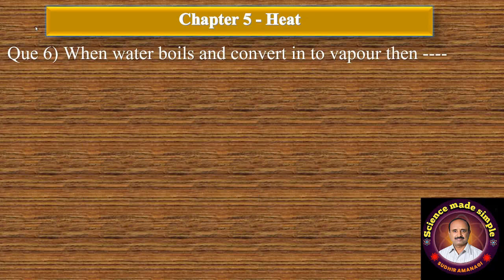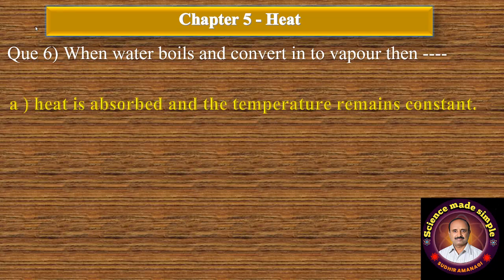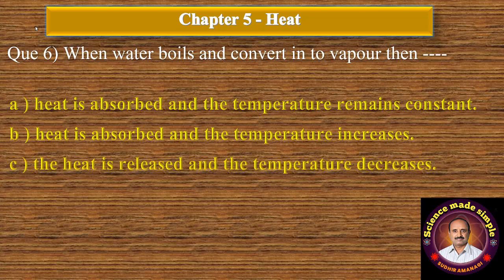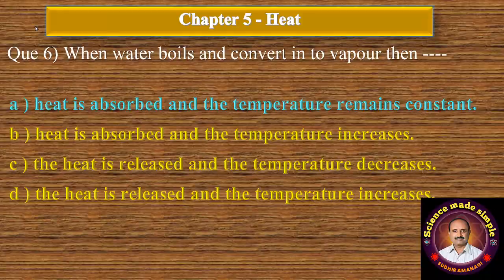Question number 6. When water boils and converts into vapor, then dash dash. A option heat is absorbed and the temperature remains constant. B option heat is absorbed and the temperature increases. C option the heat is released and the temperature decreases. And D the heat is released and the temperature increases. The correct answer is option A, heat is absorbed and the temperature remains constant.